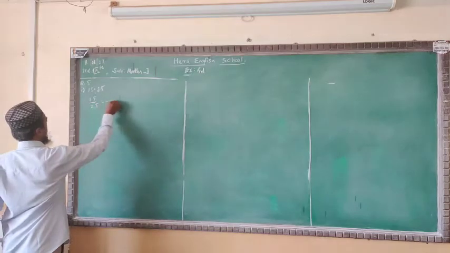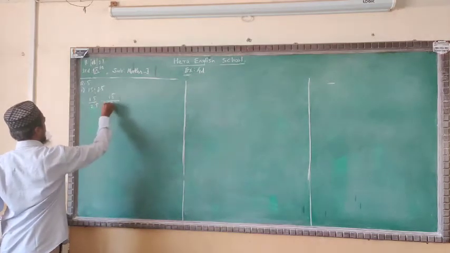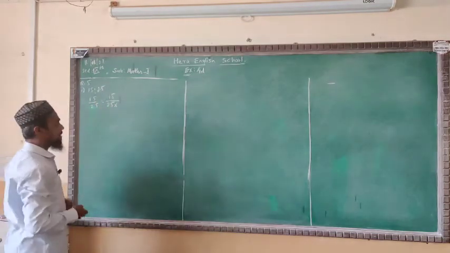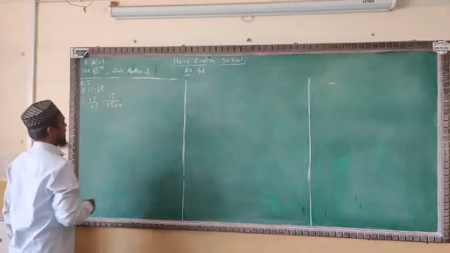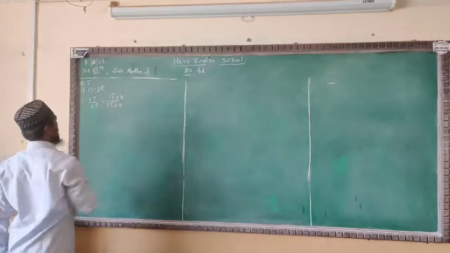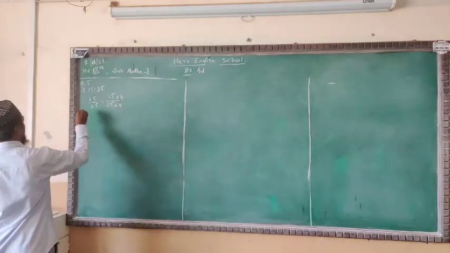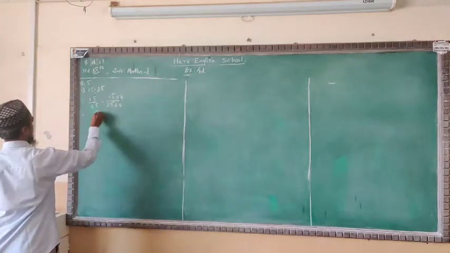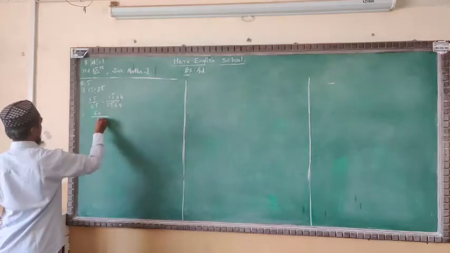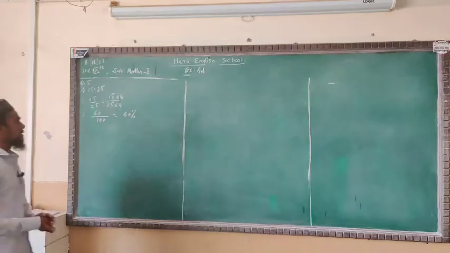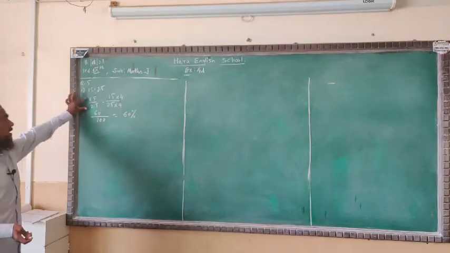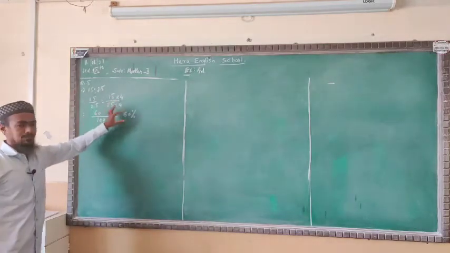So we will take the table of 25, 4 times. 25 4s are 100. We do the same multiplication with the numerator also: 15 4s are 60. So you will get 60/100, which is 60%. It's your answer. For 15/25 we got the answer 60%.